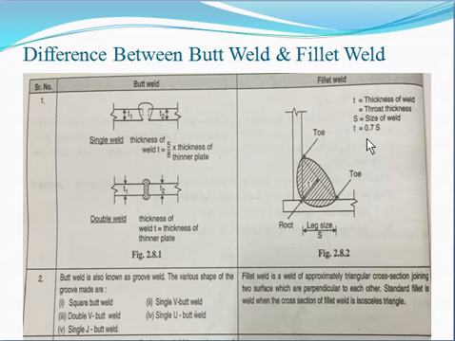Understand everything: t is equal to 0.7 into s. Why are they using 0.7? Because it is the value of k, and the value of k depends upon the angle between the fusion faces. In most of the cases the angle between the fusion faces is 90 degrees. That's why they are using the value of k as 0.7. This point is given in IS 800 table number 22.